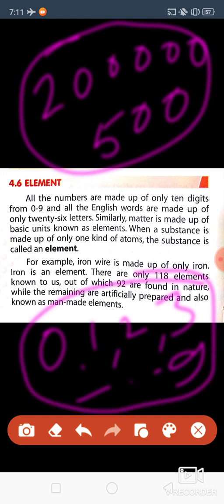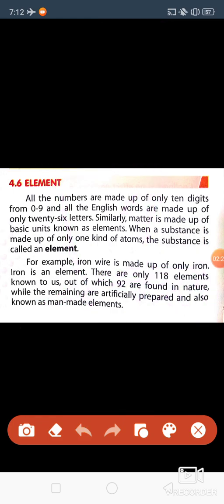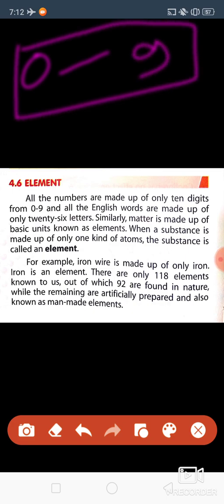From these 10 digits only, you can write any number of the world. You name it, whether it is 2 lakh, 5 crore, or 100 crore, you can write it from 0 to 9 using these 10 digits only.